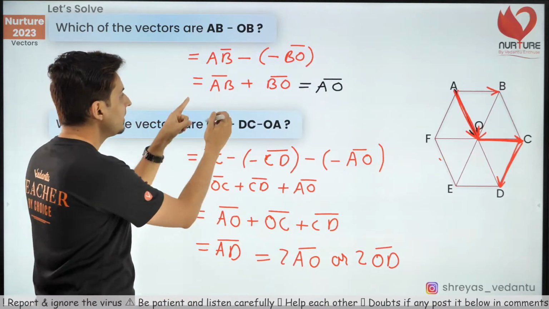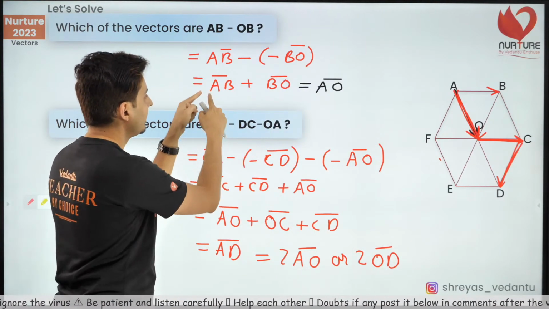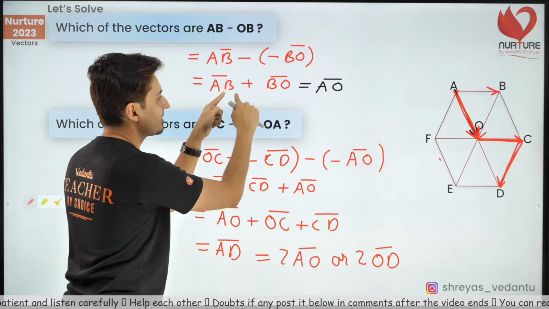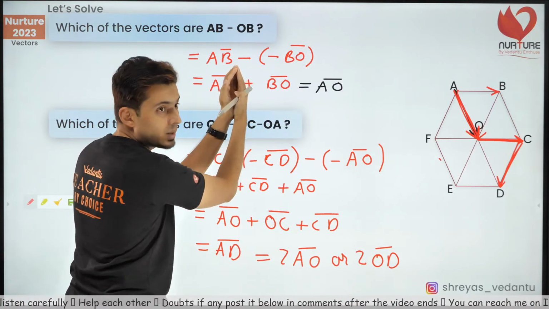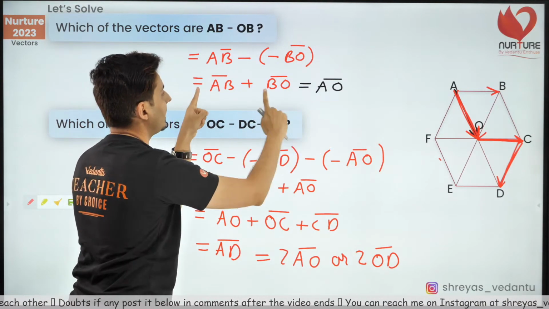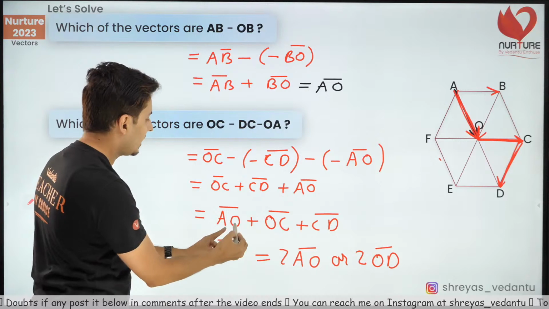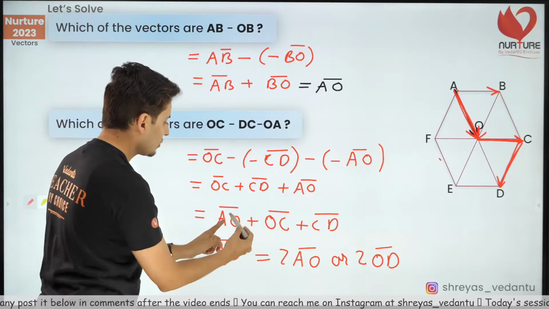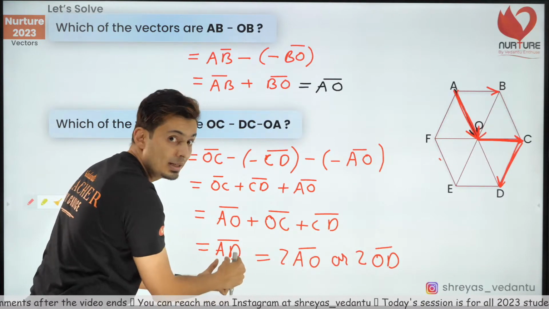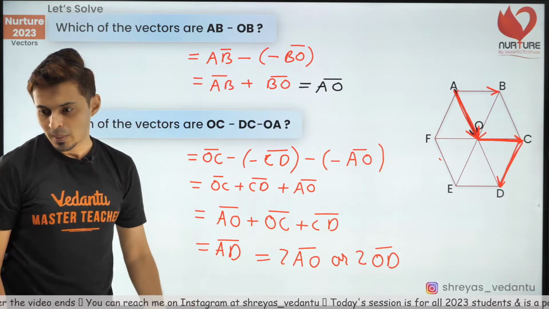Number two, when you have them in order, like AB, BO, where one ends, the next vector starts, I can combine those two alphabets together and the only two alphabets which will be remaining are the ends. Same thing over here: AO, OC, CD. O's have gone, C's have gone, only A and D will be left. That's how it is.